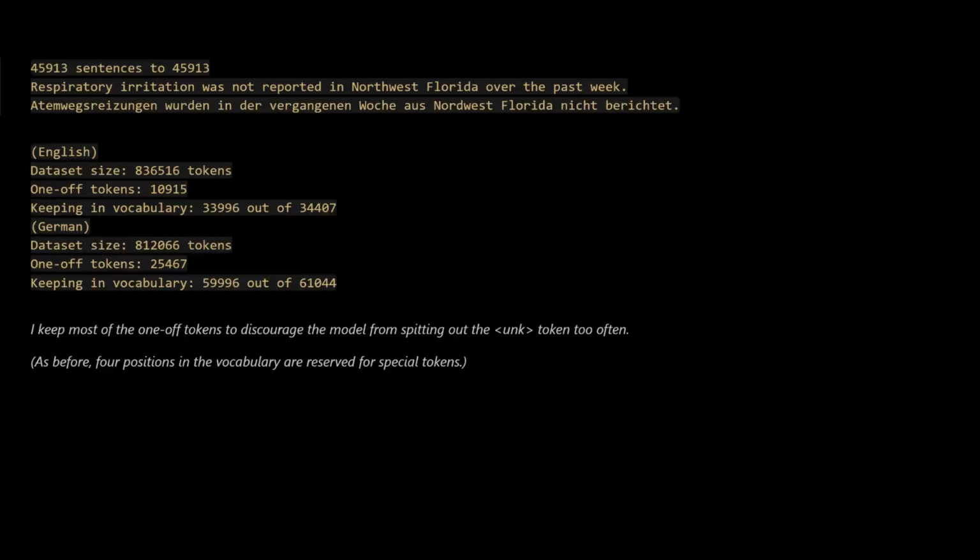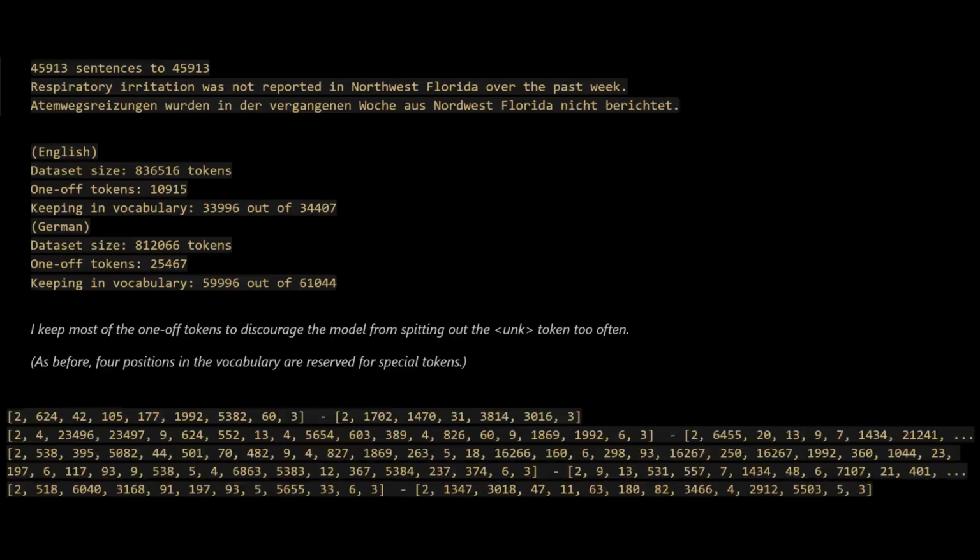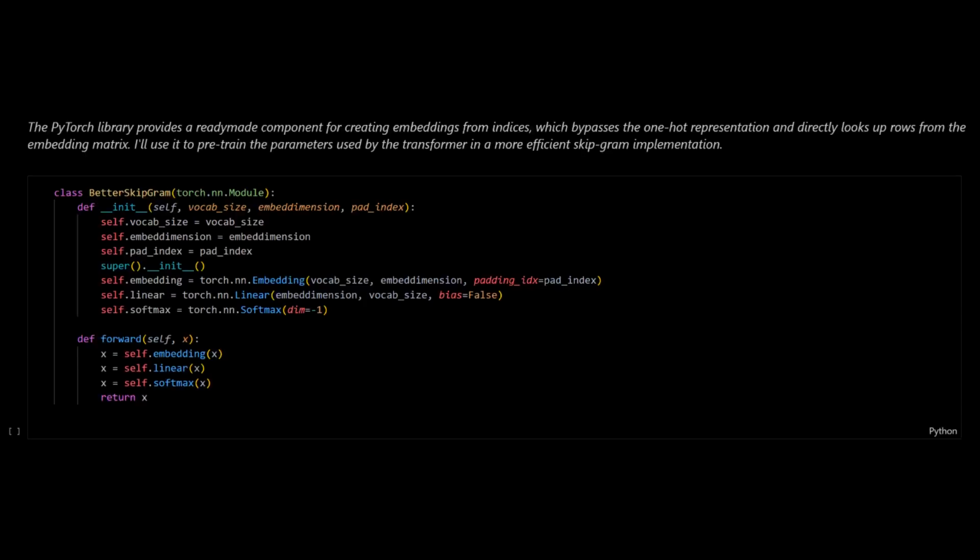I keep as many words in my vocabulary as possible because I don't really want my model defaulting to the unknown token too often. Before creating the transformer, I pre-trained the embeddings. This should give our model some useful information to work with at the outset. I rewrote my skipgram to take advantage of a more efficient implementation from PyTorch that bypasses the one-hot representation. This saves memory and allows us to reach crazy batch sizes.